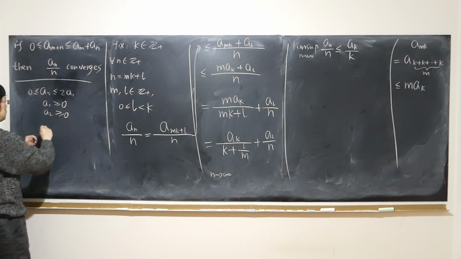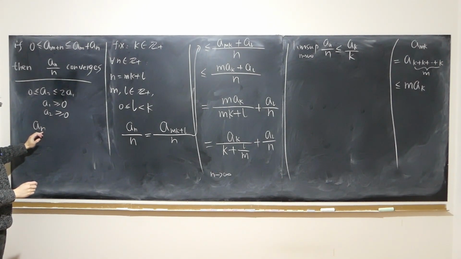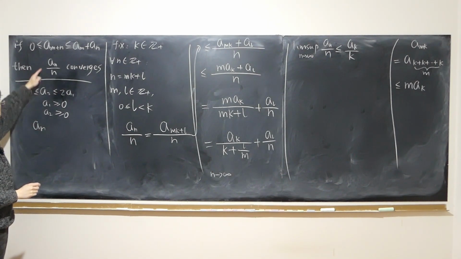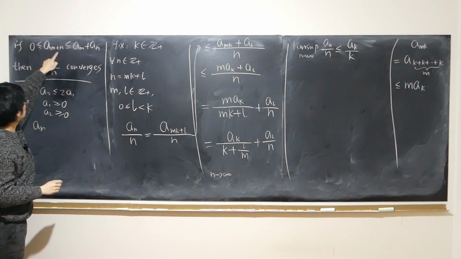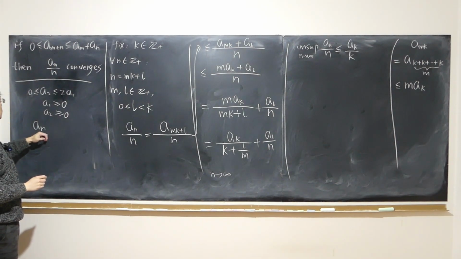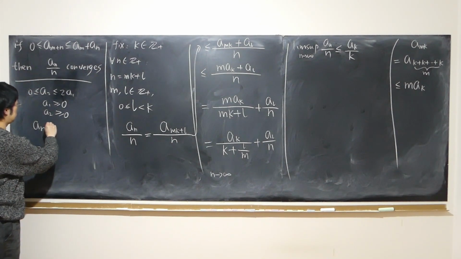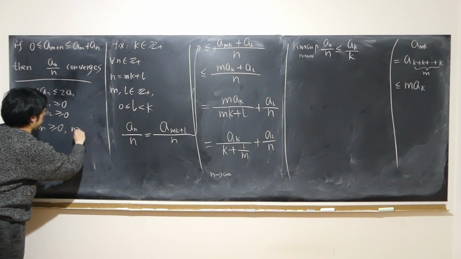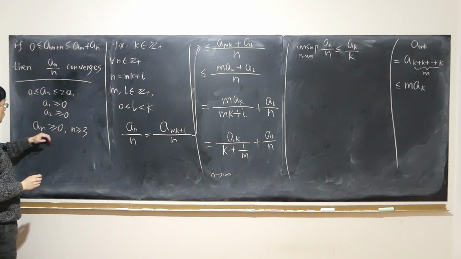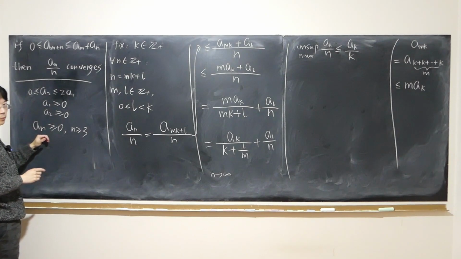How about general a sub n when n is greater than or equal to 3? Right, if I replace n plus n with just a sub n, n greater than or equal to 3, in that case, also greater than or equal to 0. So all in all, no matter what n is, for any positive integer n, a sub n is always bounded below. Right? How is it bounded above?